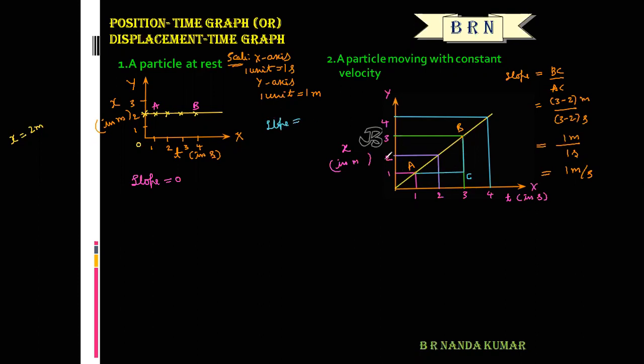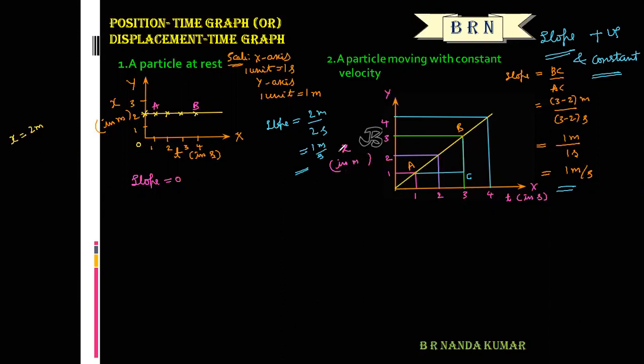BC is 3 minus 1, that is 2 meter, correct? AC is 3 minus 1, that is 2 seconds. So again we will get 1 meter per second. Here also we will get 1 meter per second. That means here the slope is always positive and slope is always constant. This point is very, very important. In this graph, the slope is always positive and constant.